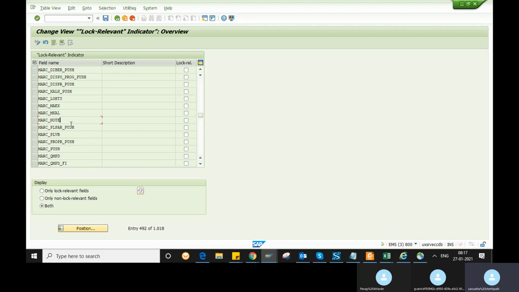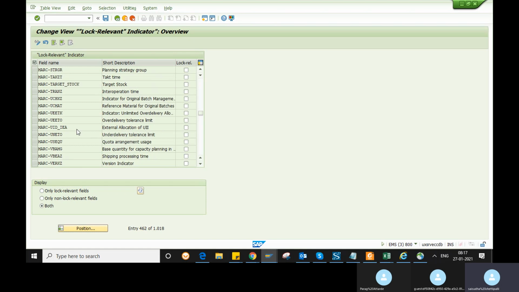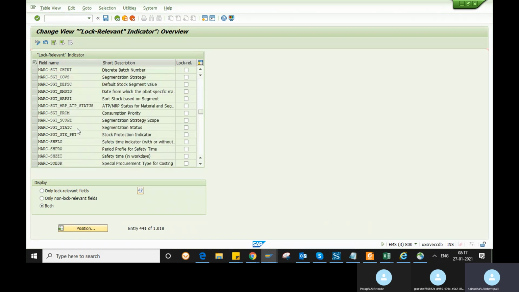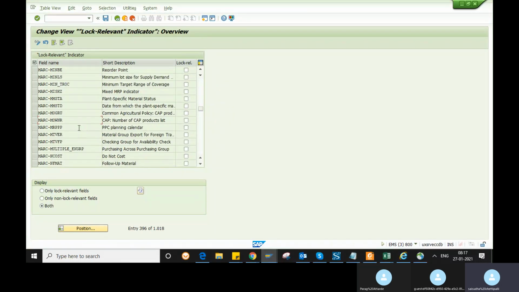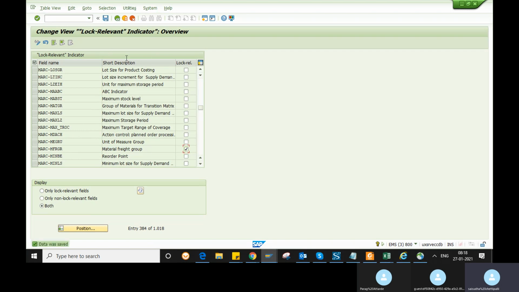But suppose I want to lock a MARC field. See, I want to lock the material freight group. Just click on this field, material freight group, and save the lock relevant indicator.